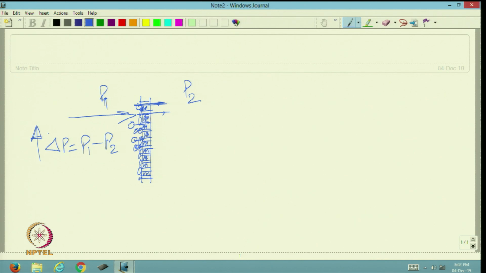So, to flow the air at this higher pressure drop, we need higher energy.